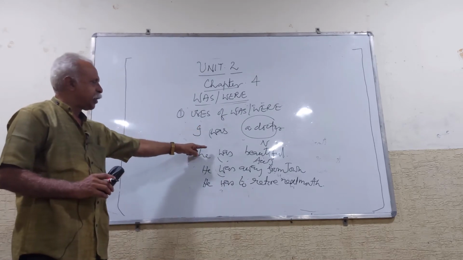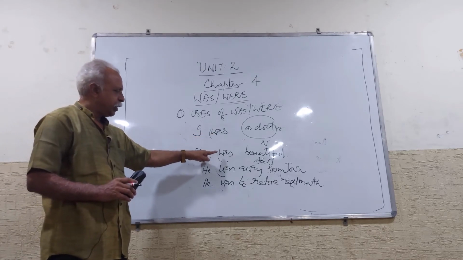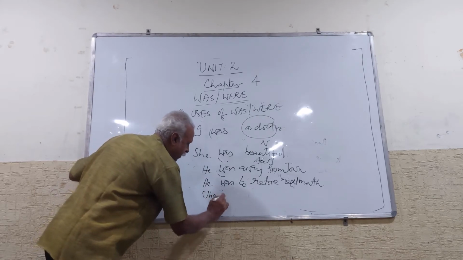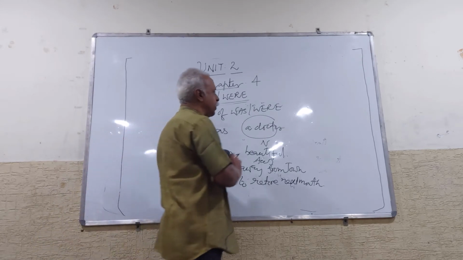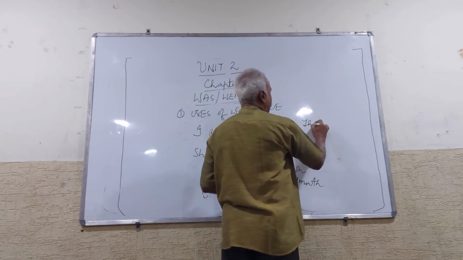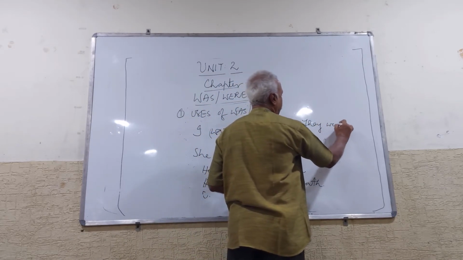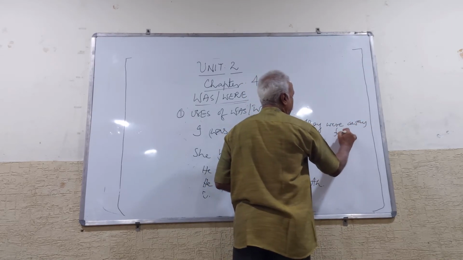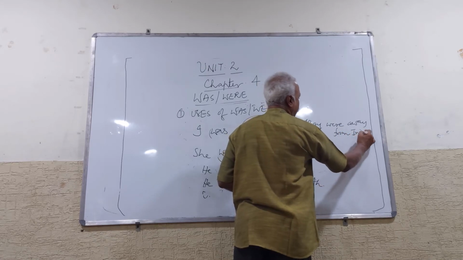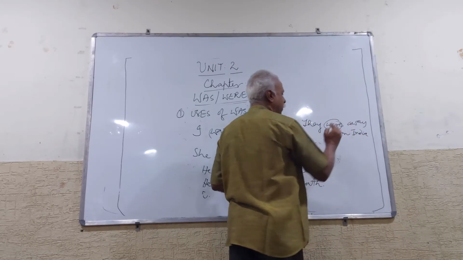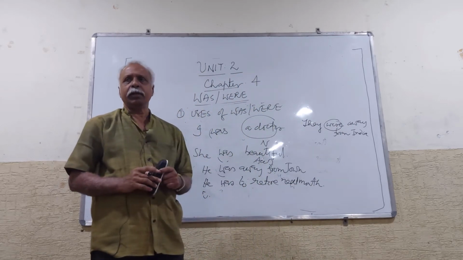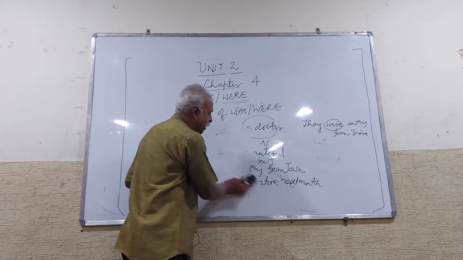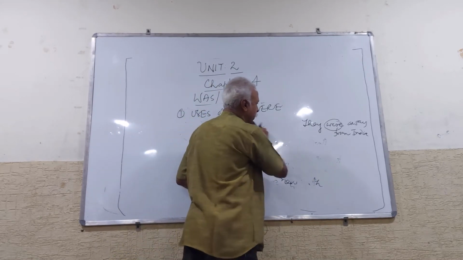Now, all these sentences which were in "was," and one more were also: "They were." Let me write here conveniently so that you can see well. They were away from India. Here the word "away" is an adverb. That's all. Okay? These are very important for you to understand and use the word "was" in the past tense form.